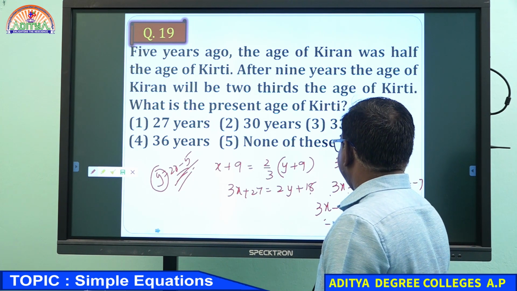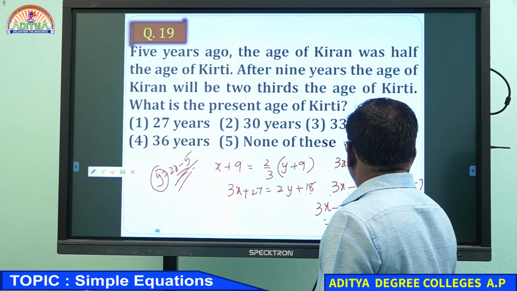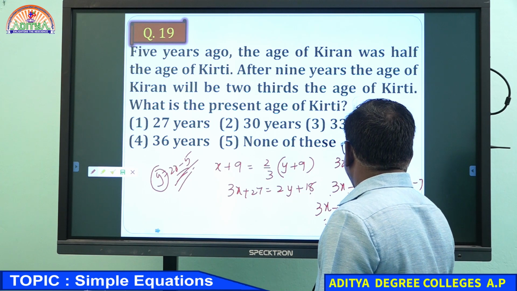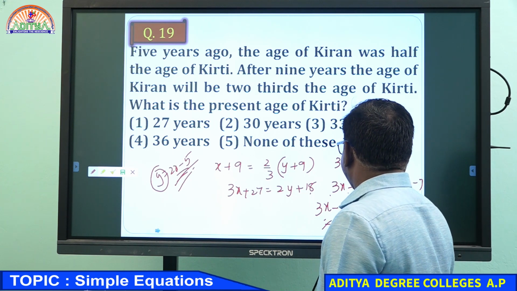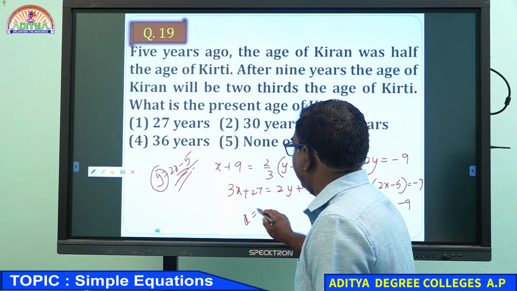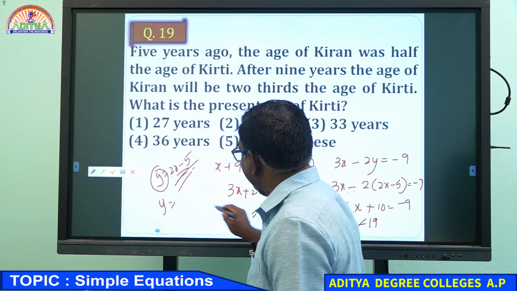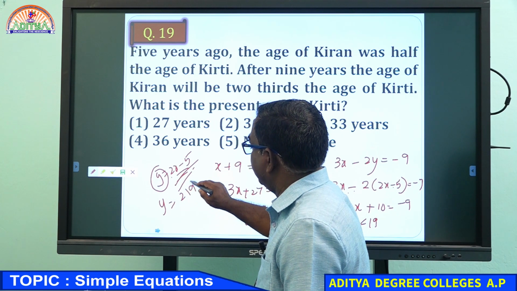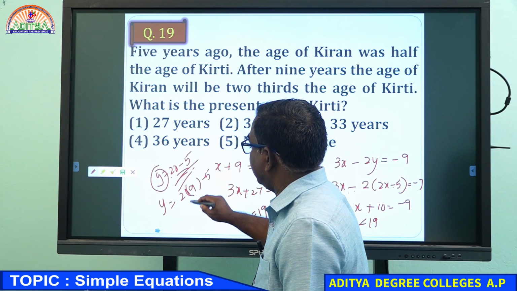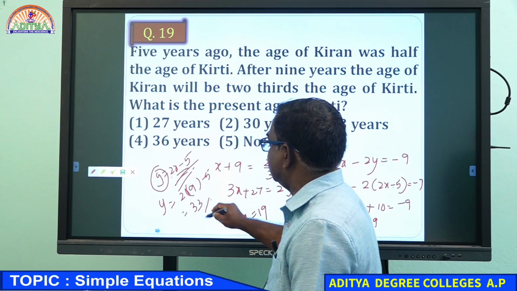So minus x equal to minus 19, x equal to 19. Then y equals 2 into 19 minus 5, 38 minus 5, 33 years.